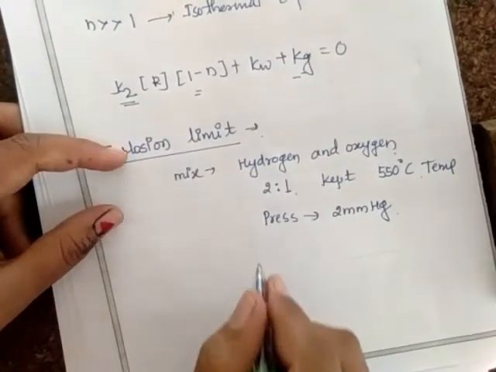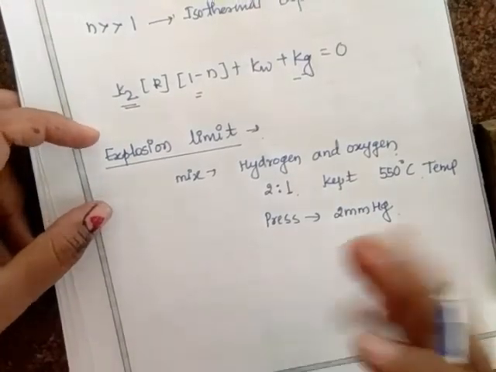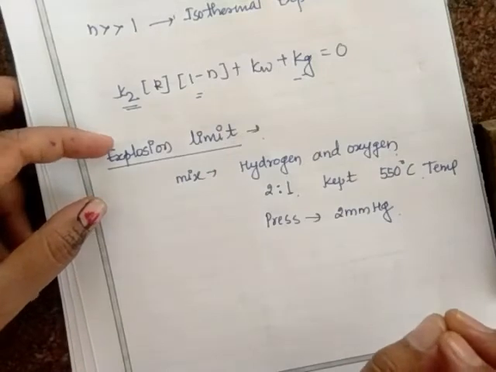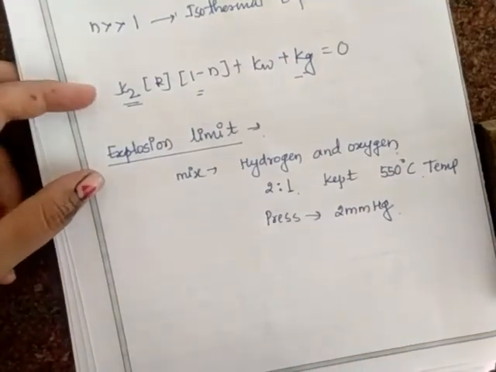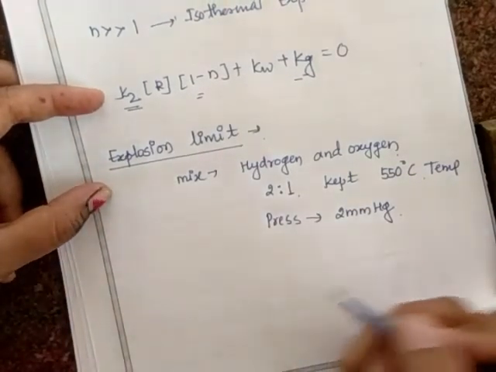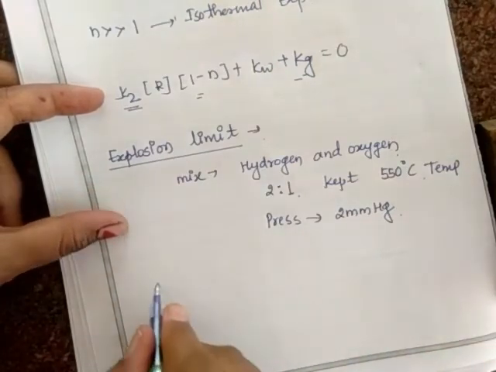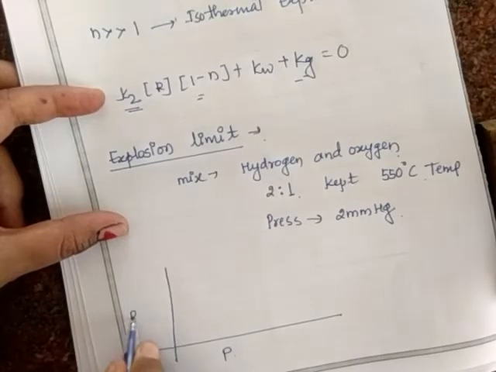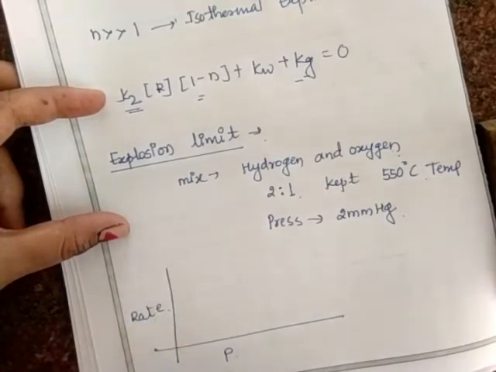Since the reaction rate varies with pressure, when pressure is increased slowly, the rate of reaction increases slowly, isn't it? But if you increase the pressure further, it will start to explode. Consider this is pressure, and this is the rate of reaction.